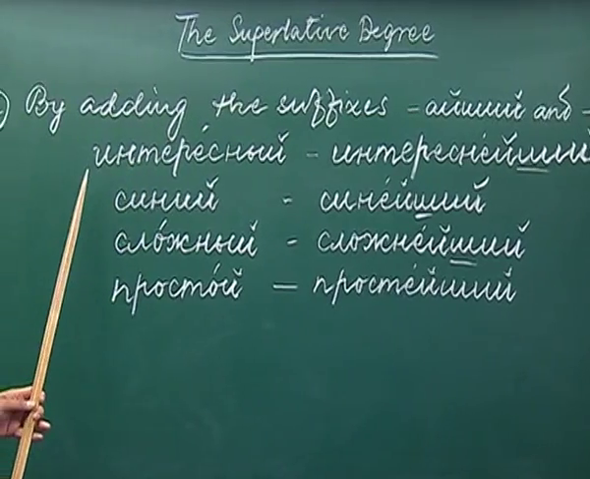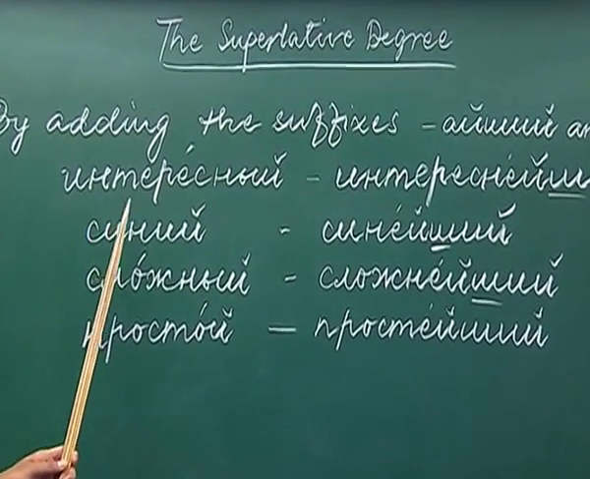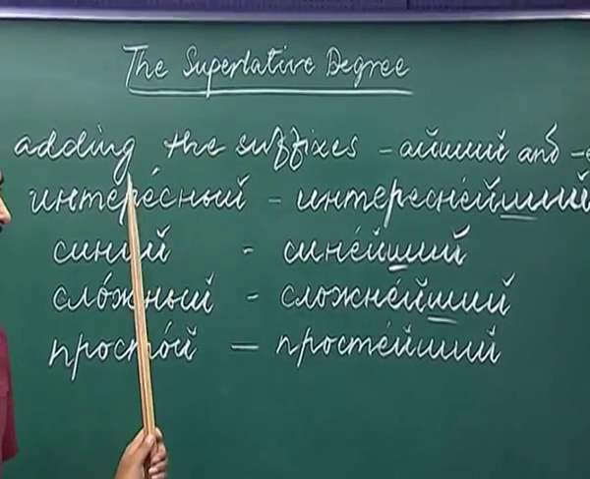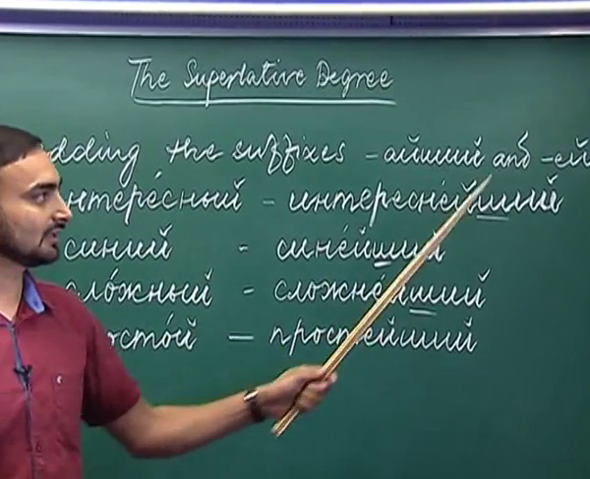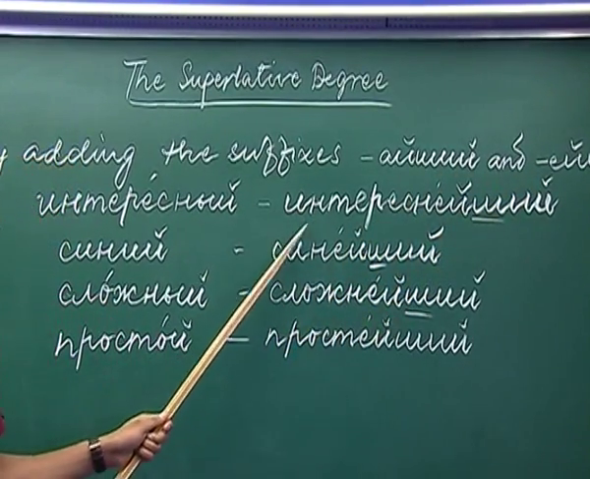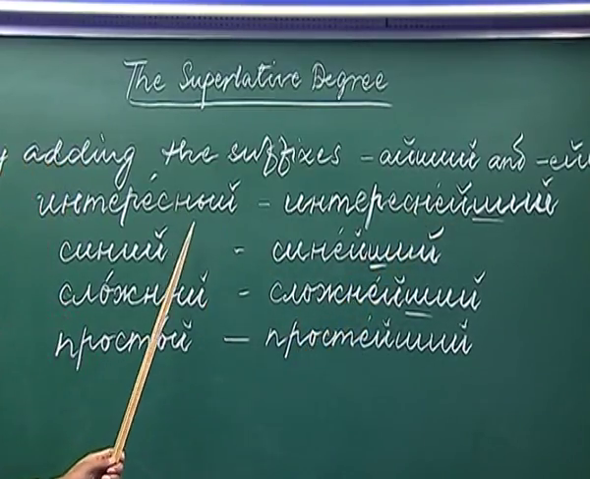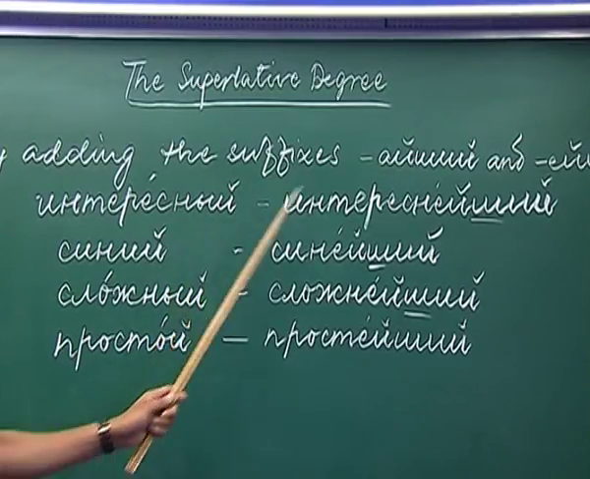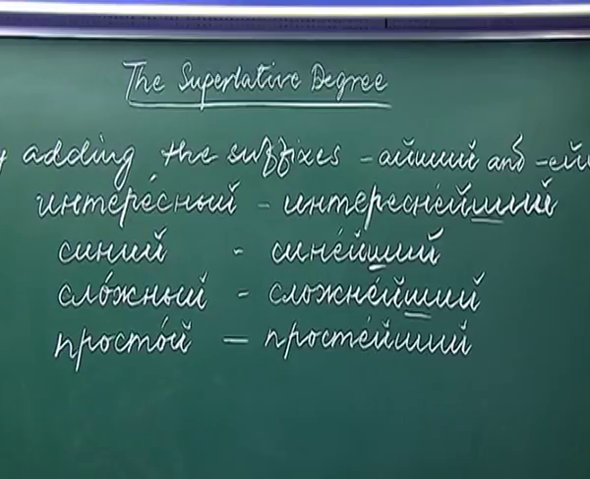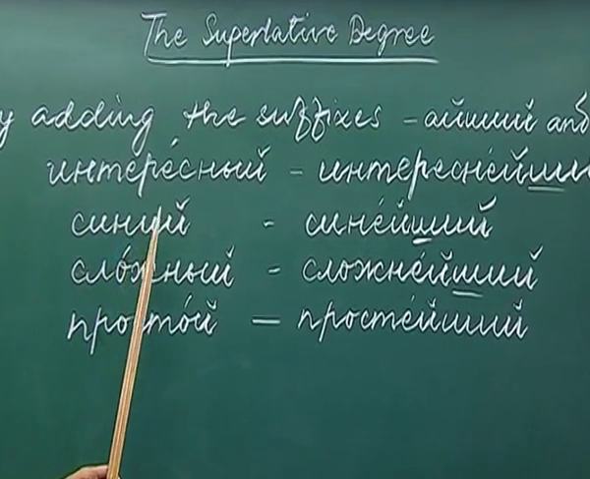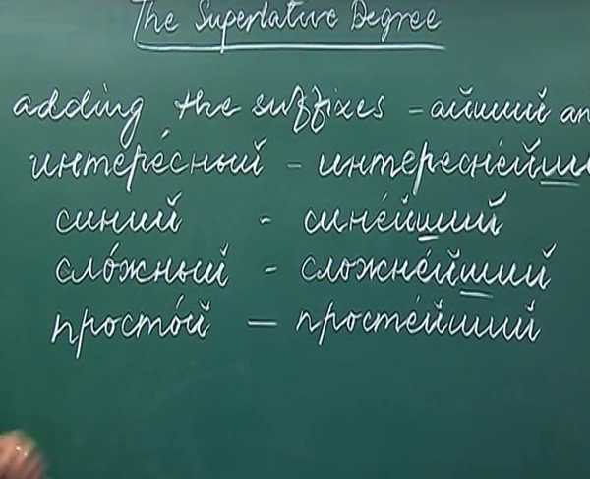The first example I have is from the adjective interesni. Interesni is interesting. So, how do you form the superlative degree from this adjective? We will add the suffix eishi. Interesneishi. So, here as you can see, we have dropped the ending, which is i, and added the suffix to get its superlative degree. The next adjective I have written here is sini. Sini is blue. Sineishi. Again we have to drop the ending and add eishi to get its superlative degree form.